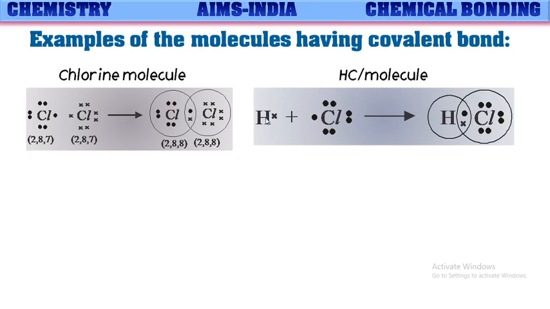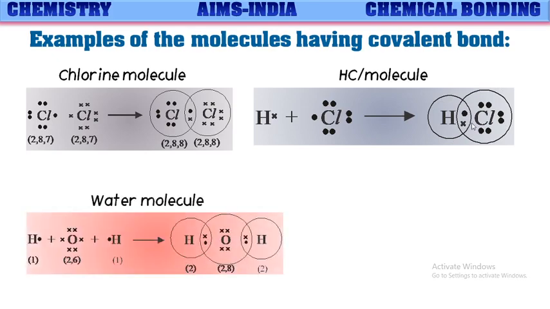Let us see one more molecule, the HCl molecule. In this, the hydrogen atom has only one electron. It needs one more electron to get the duplet configuration. Chlorine needs one more electron. When these two combine, they share a pair of electrons between them, and hence hydrogen gets a helium configuration, or duplet configuration, and chlorine gets octet.